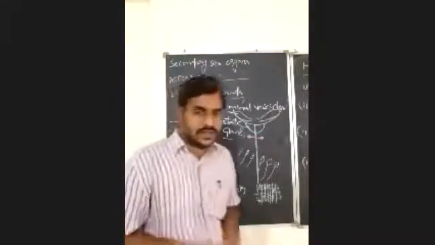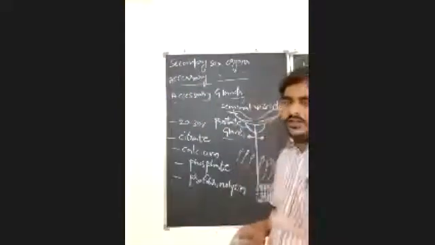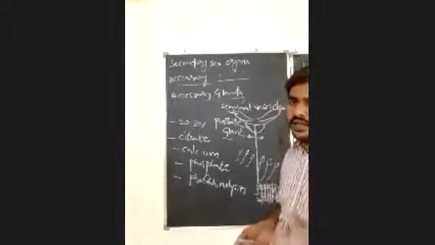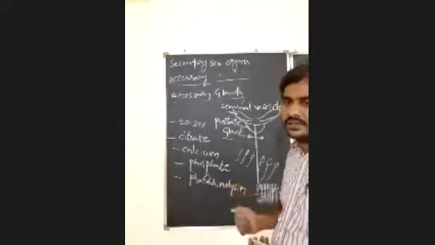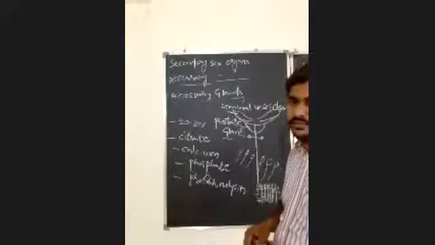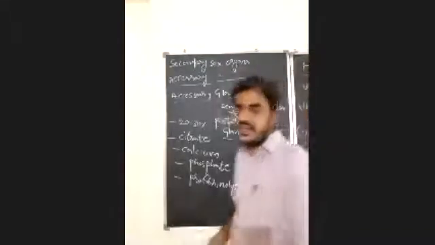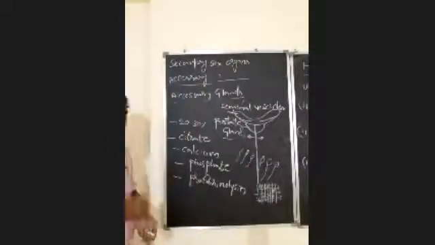See, if there is the word pro in front of any enzyme or biochemical compound, what does it indicate? Pro means inactive. You all know that. Prorenin is the inactive form, renin is the active form. If there is gen or pro, that is the inactive form.